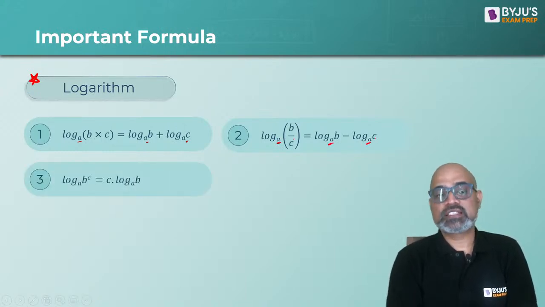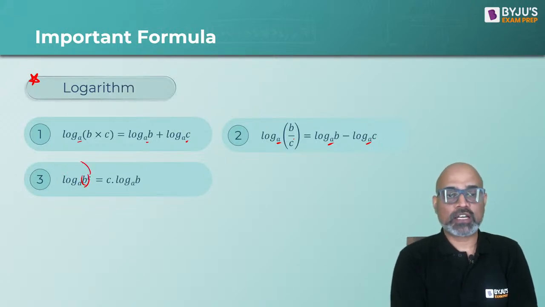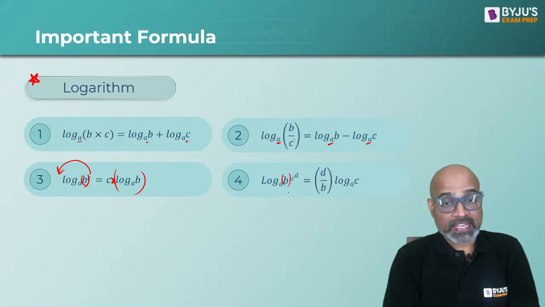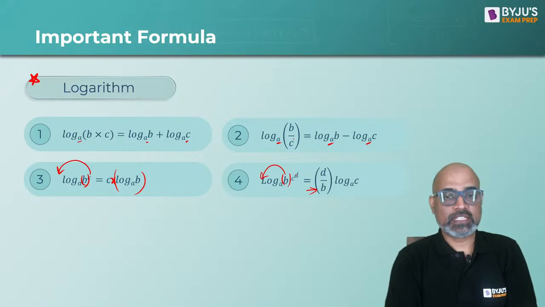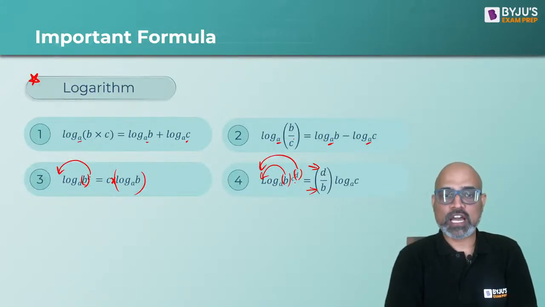The next one is, if you have a power on the value, that power comes in the front and it gets multiplied with the leftover log. The next one is if you have power on the base, then that comes in the front and it gets divided. And the power on the value will also come in the front, but it will get multiplied. You just saw, in the third one, if the power is on the value, it gets multiplied. If you have a power on the base, it gets divided.